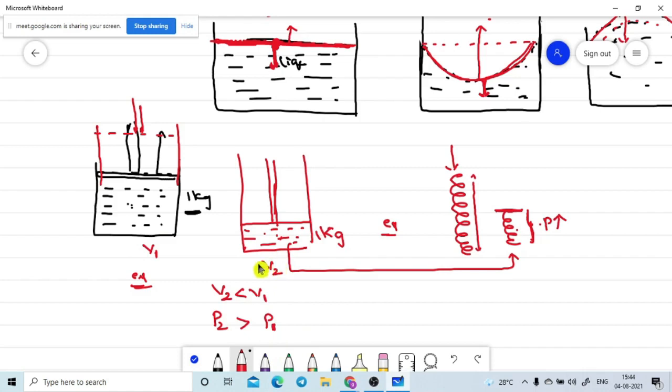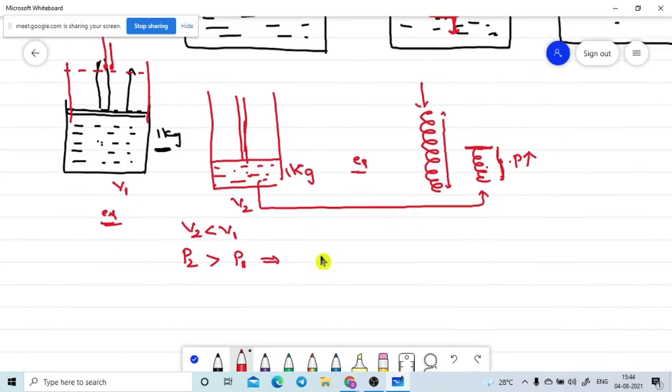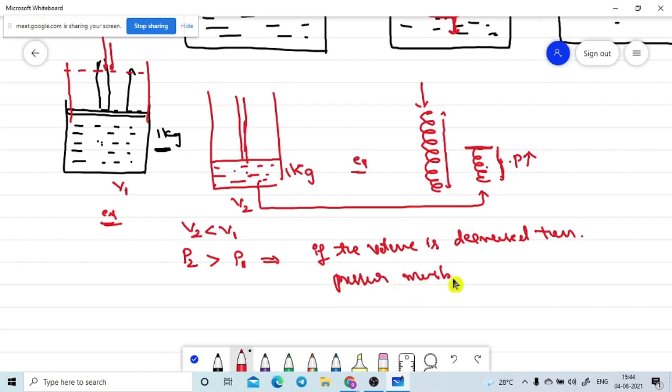Okay, now what does that mean? If the volume is decreased, then the system will appear with a large amount of pressure. That means the pressure will be increased. So now here I am going to the conclusion. If the volume is decreased, then we will observe the pressure must be increased.